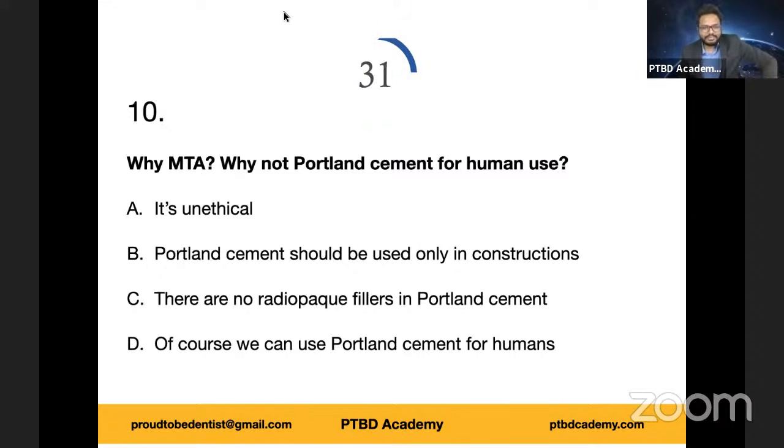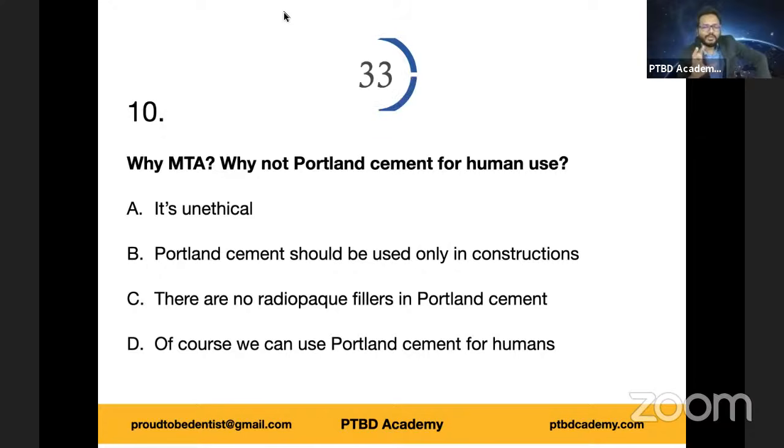Okay, so which one do you think is more appropriate? Tejal seems to be smart. She says Portland cement should be used only in construction. If that's the case, Tejal, toothpaste is not just used for brushing teeth. It has numerous other applications also, even in facial cosmetology. In that case, why are we using toothpaste for other applications? In that case, why did Torabinejad come up with MTA, which is based on Portland cement?